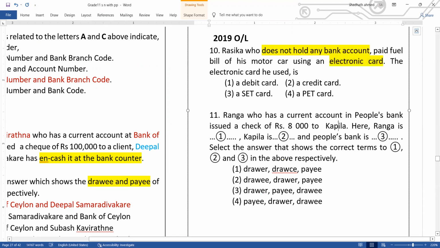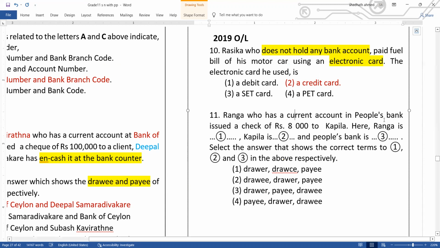No, I told you earlier: if a person uses a debit card, a bank account is a must. If he doesn't have a bank account, he can use a credit card. So the answer is credit card. Without a bank account, a person cannot use a debit card; he must use a credit card.